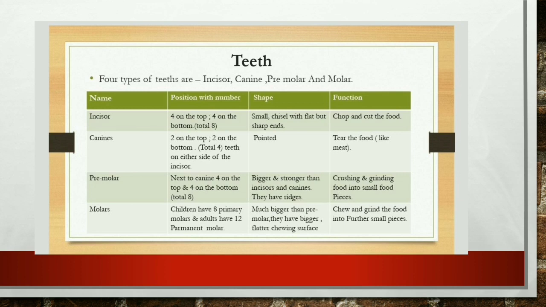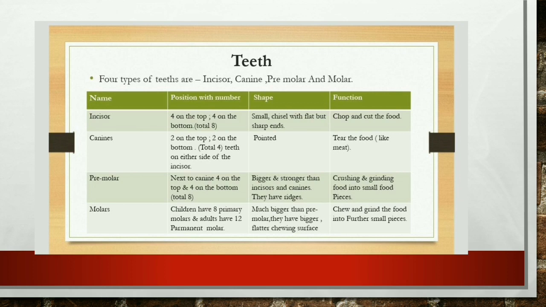Okay, so incisors: there are 4 on top and 4 on the bottom, total 8. Canines: 2 on top and 2 on the bottom. Then premolars: 4 on the top and 4 on the bottom, so total 8. And molars. Now molars are a bit tricky.